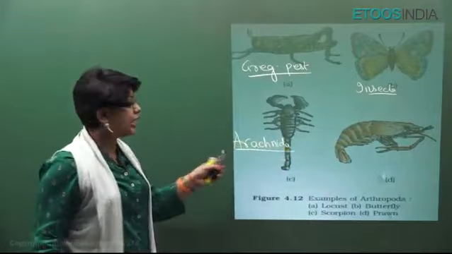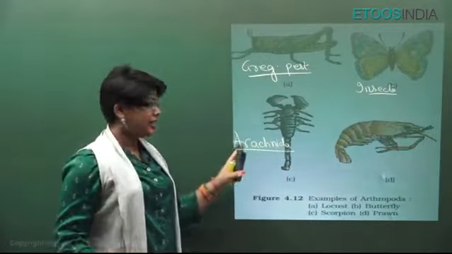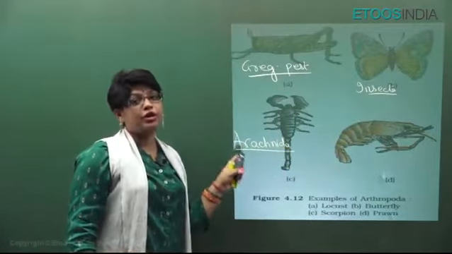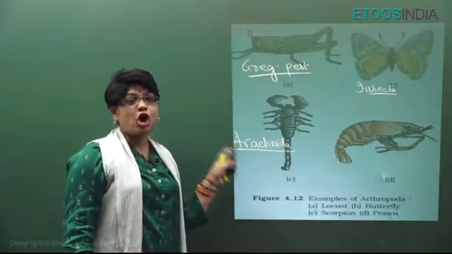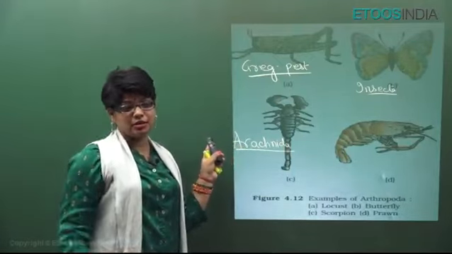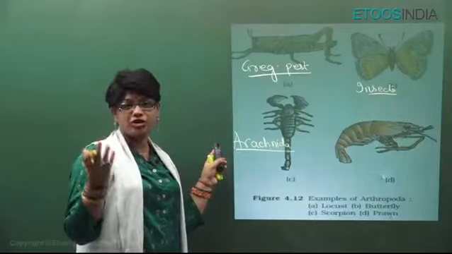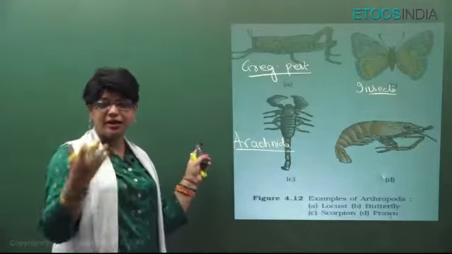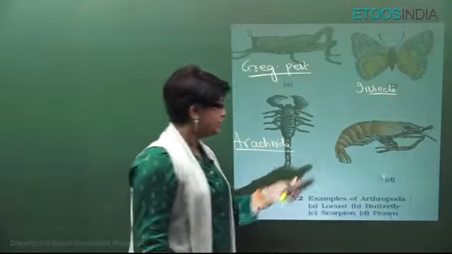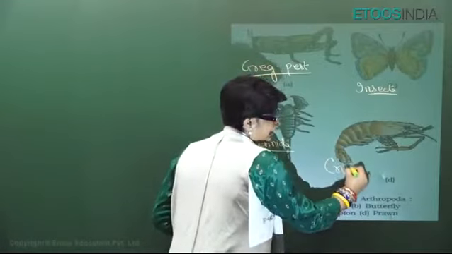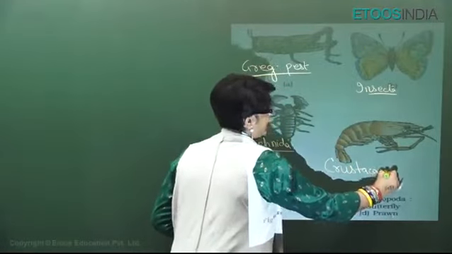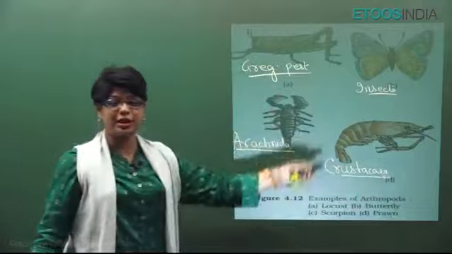They do not have any tentacles and they have 4 pair of legs. And Scorpio is one of the Arthropoda which is viviparous. It gives birth to young ones. And this is prawn. It belongs to Crustacea. They have 5 or more pair of legs and 2 pair of antennae, mostly aquatic.